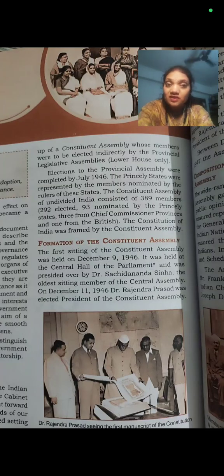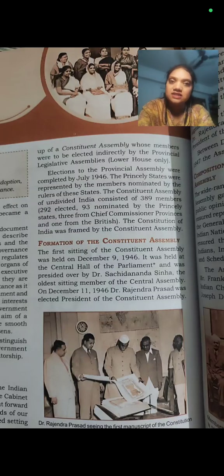Okay. So our princely states also knew that, although they were holding the name of the king, they were being exploited by the British. They also wanted the British to move out of our country. So princely states also helped in the making of the Constituent Assembly.